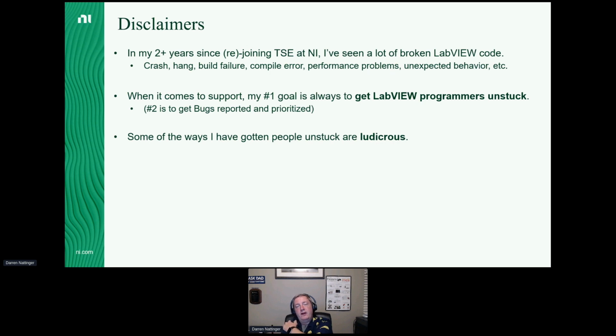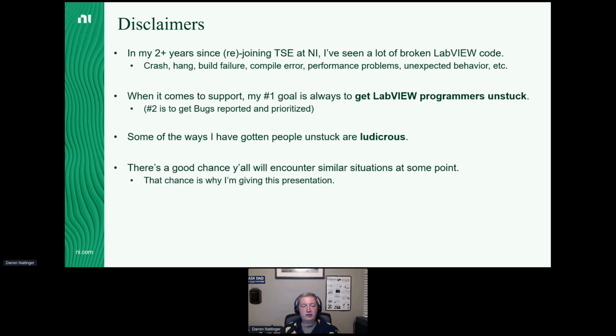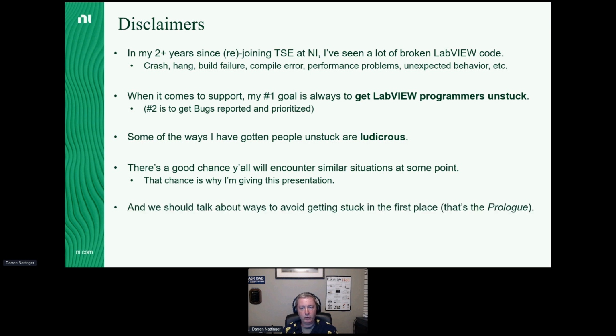Now, in all this time in TSE, I have found some ludicrous ways to get people unstuck. Just complete nonsense how we managed to get this LabVIEW code to work. But there is a good chance that those of you who are watching this presentation right now will encounter situations similar to the ones I'm going to describe. And that's the reason I decided to give this presentation. I wanted to give y'all some tools in your tool belt to get unstuck in LabVIEW. But wouldn't it be better if we could avoid getting stuck in the first place? That's going to be the prologue of the presentation.